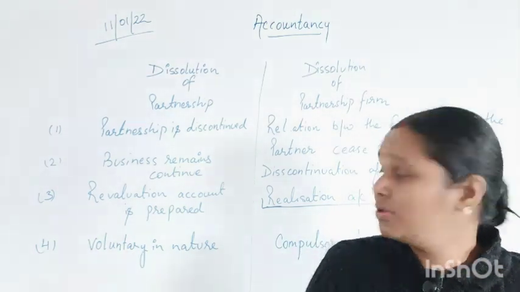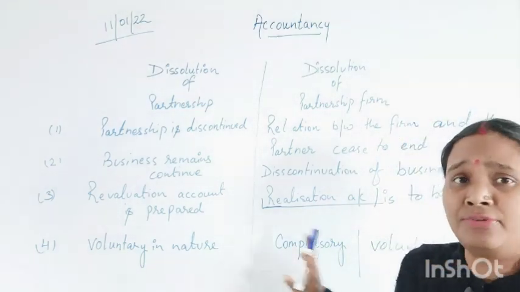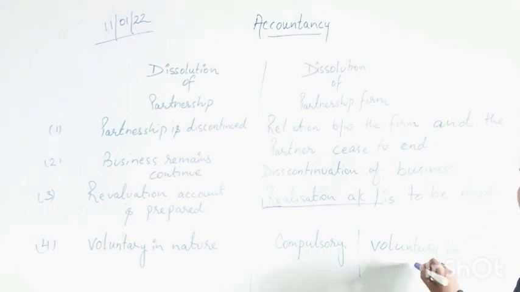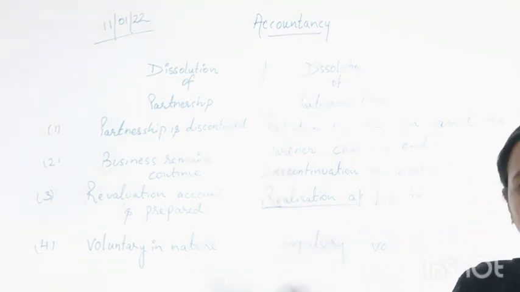But when we talk about dissolution of partnership firm, it is compulsory or voluntary in nature, that is, it can be in both manners.